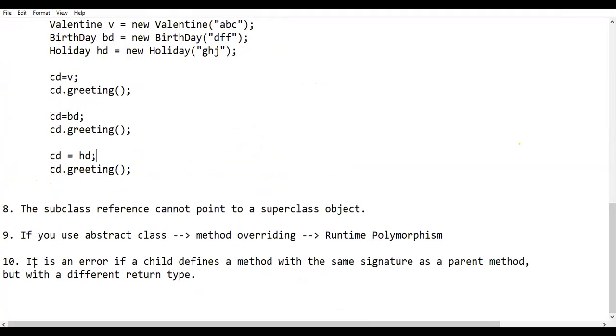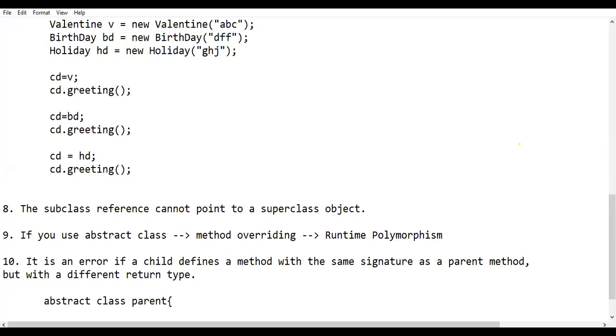So here it is an error. What is an error? If a child defines a method with the same signature as a parent method, but with a different return type. Assume I'm creating an abstract class Parent.